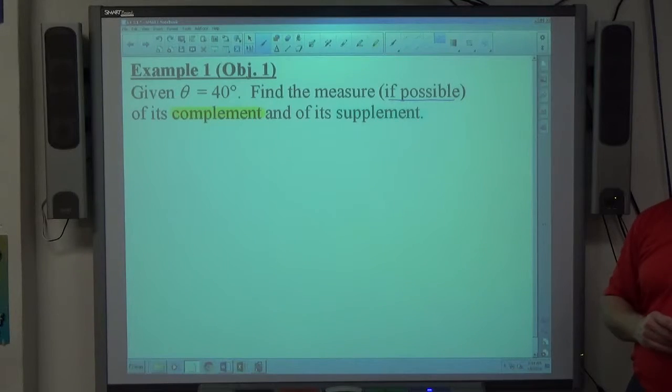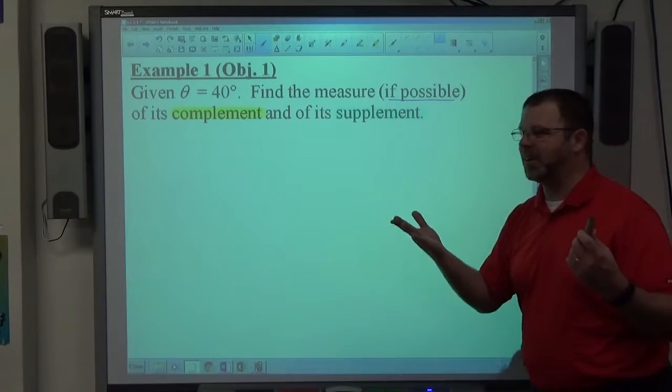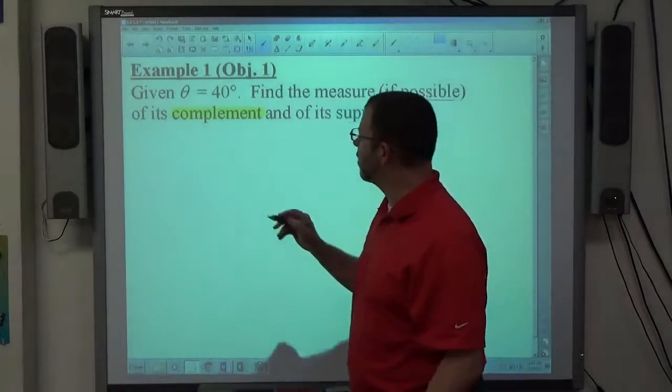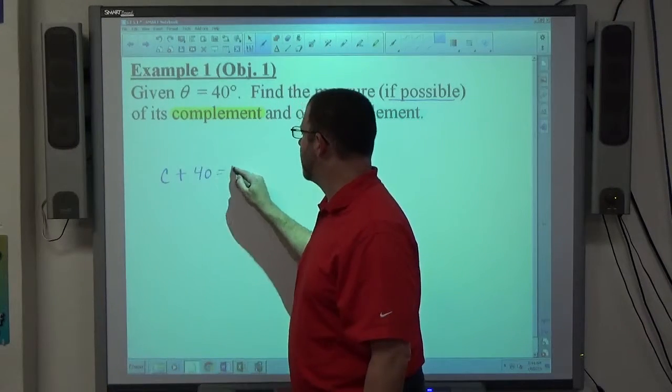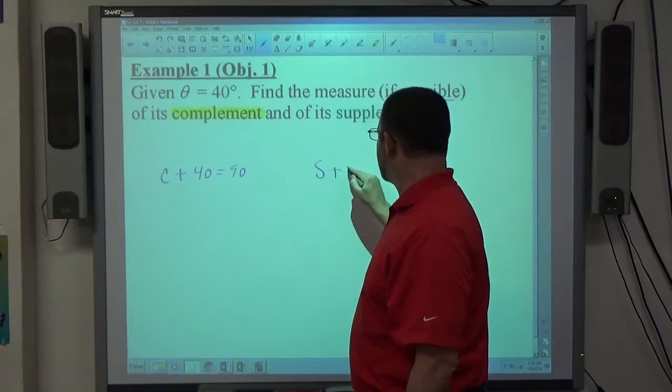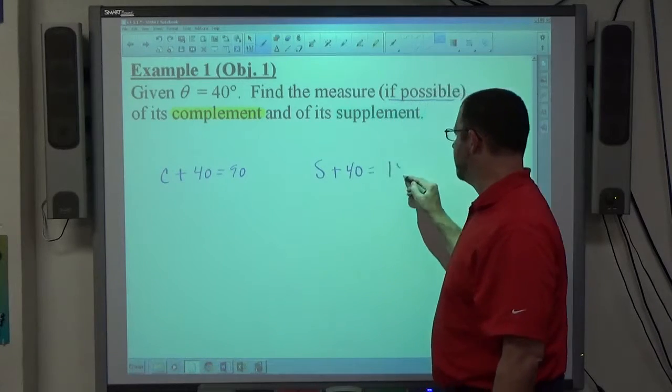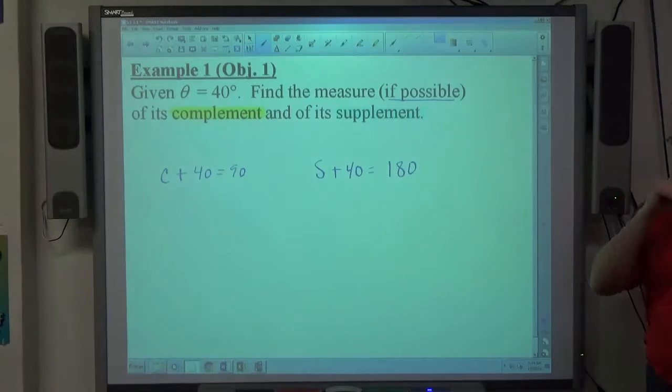All right, and it says, if possible, meaning that if it doesn't have a complement, skip it. It wouldn't have a complement if it's bigger than 90, right? So it's got to add up to 90. We'd have to get a negative angle. We're not going to do that. So, complement plus the angle measure is equal to 90. Supplement plus the angle measure is equal to 180. That's all you have to do for a complement and supplement problem.